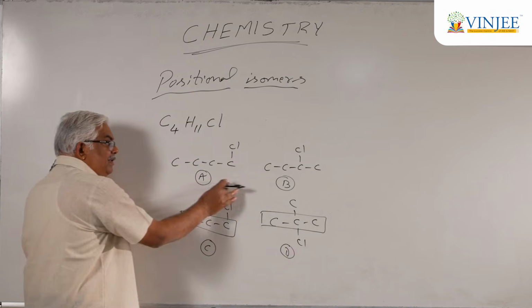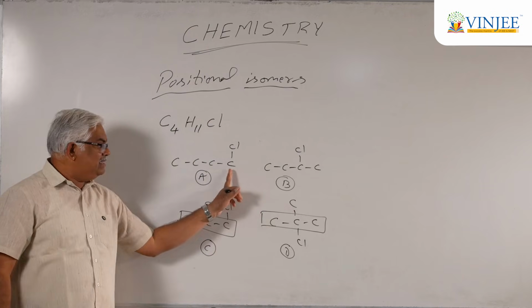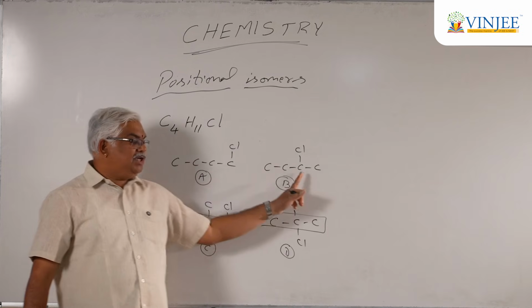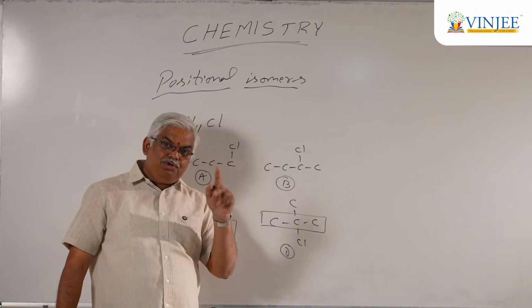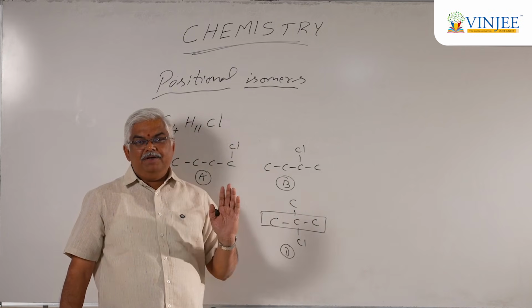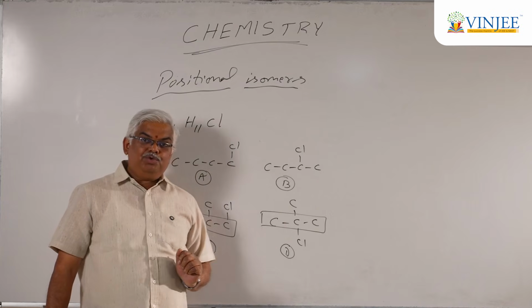Now, what is the relation between A and B? If you look at the IUPAC name of A, what is A? This is nothing but 1-chlorobutane, whereas this is 2-chlorobutane. In both cases, it is butane. The parent chain is butane. The position is different. Therefore, these two will be positional isomers to each other.